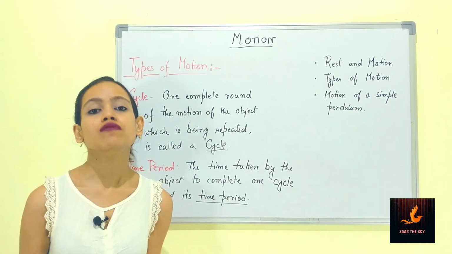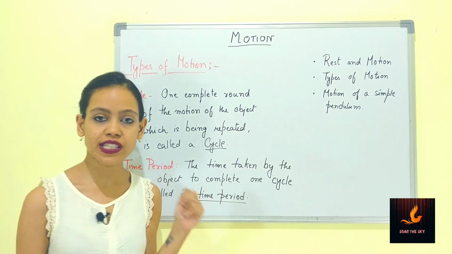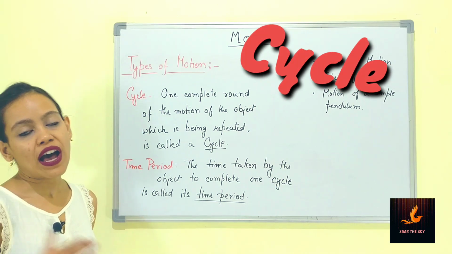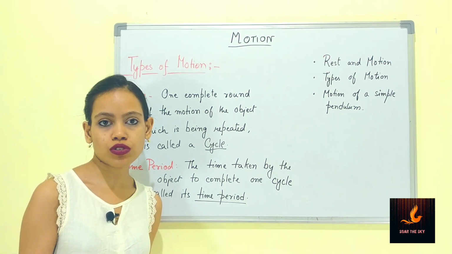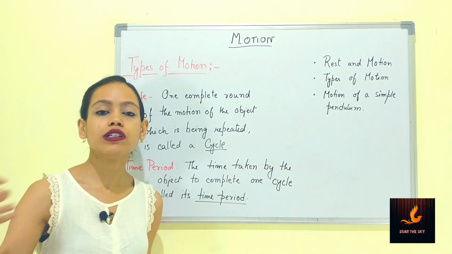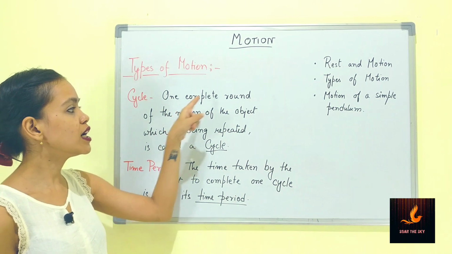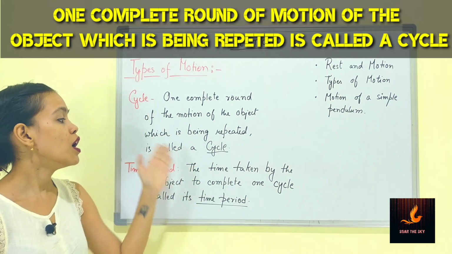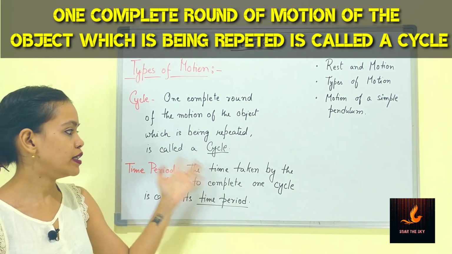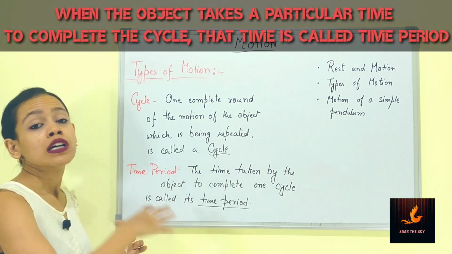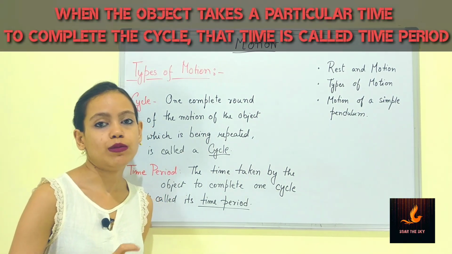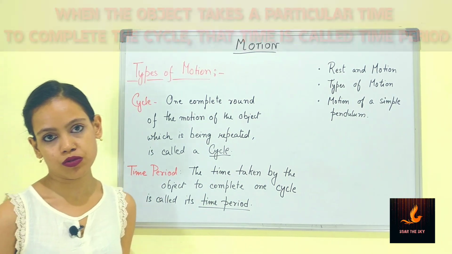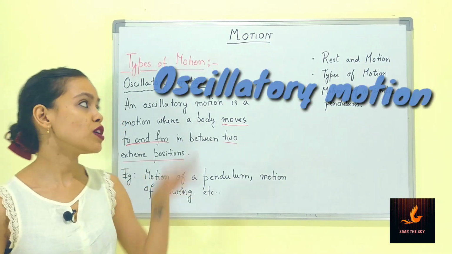From periodic motion, we come across two very special terms. What are they? First is cycle. What is a cycle? Now, as we have just learned that periodic motion is the motion that gets repeated after a particular interval of time. So, from there, one complete round of that motion is called the cycle, which is getting repeated. That is called a cycle. So, when the object takes a particular time to complete that circle, that time is called the time period of the object.